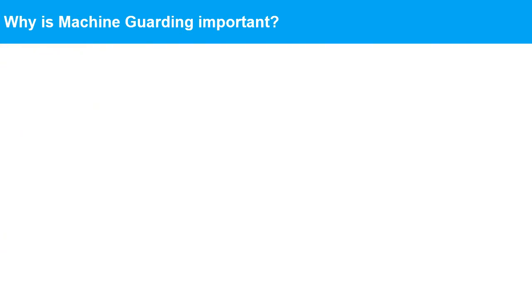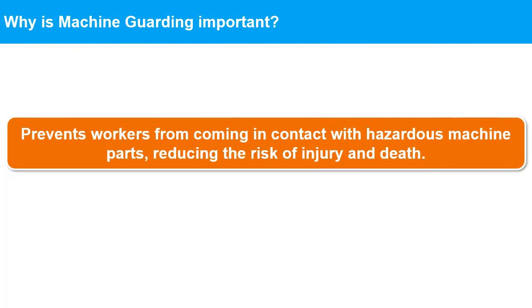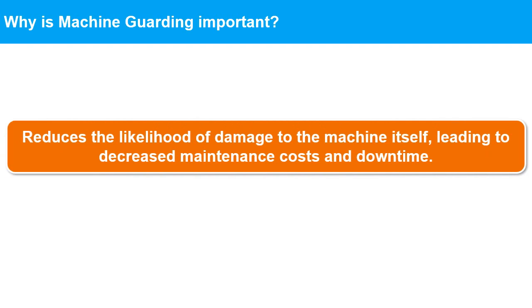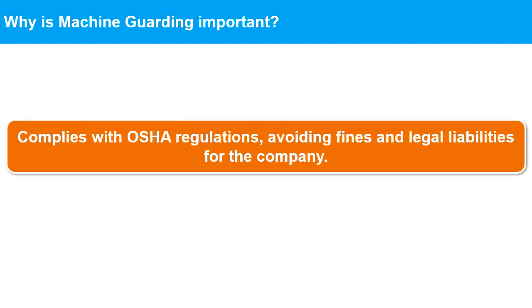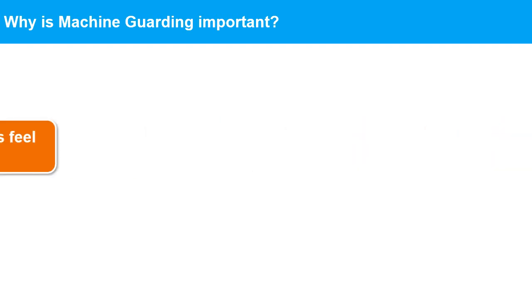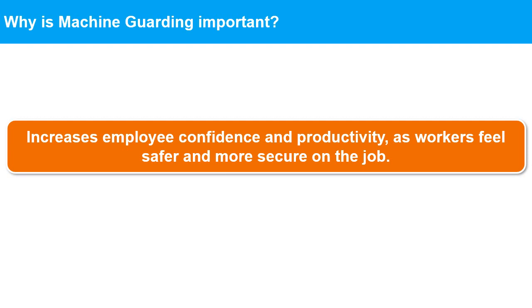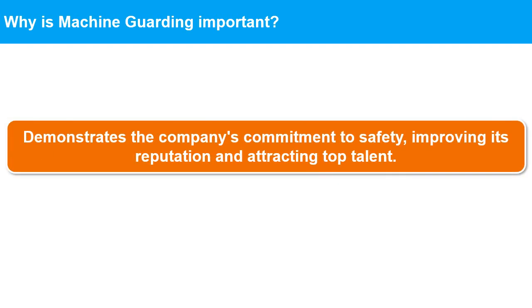The importance of machine guarding are: 1. Prevents workers from coming in contact with hazardous machine parts, reducing the risk of injury and death. 2. Reduces the likelihood of damage to the machine itself, leading to decreased maintenance costs and downtime. 3. Complies with OSHA regulations, avoiding fines and legal liabilities for the company. 4. Increases employee confidence and productivity, as workers feel safer and more secure on the job. 5. Demonstrates the company's commitment to safety, improving its reputation and attracting top talent.